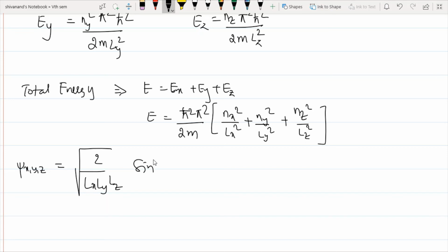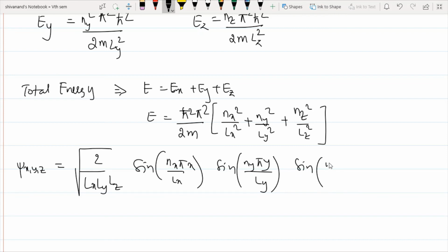So sine of nx pi x by Lx, into sine of ny pi y divided by Ly, into sine of nz pi z divided by Lz. So this is the 3-dimensional wave equation.